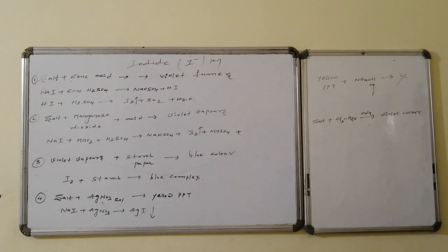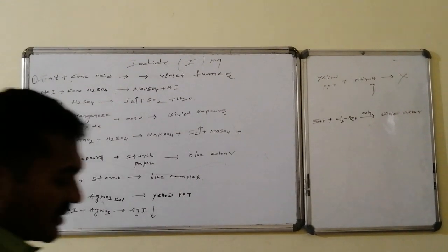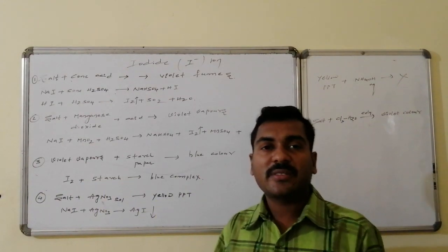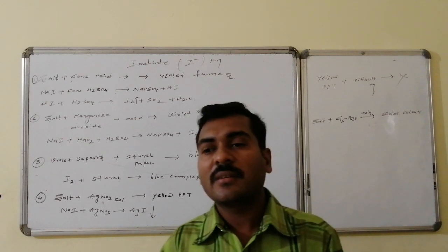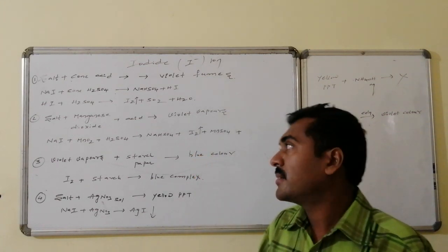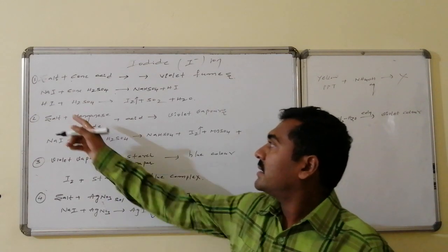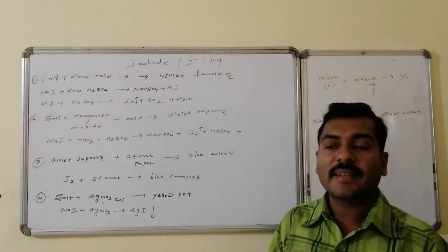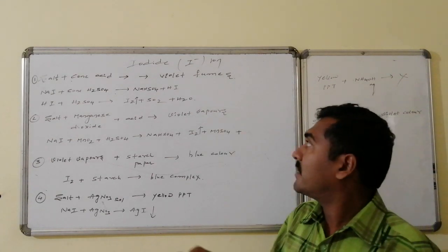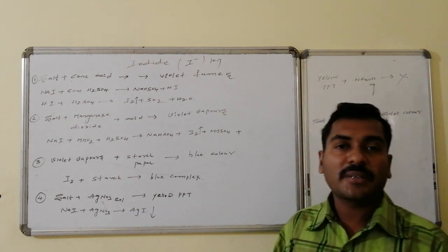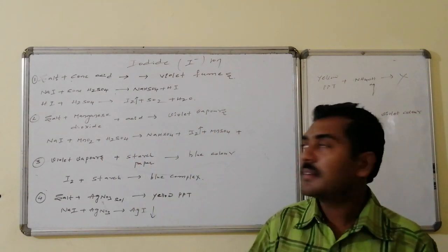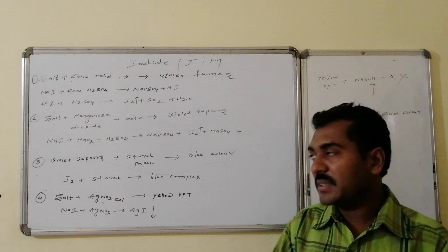The next is iodide. Salt plus concentrated acid like sulfuric acid leads to the formation of hydrogen iodide, and further it gives iodine, which is sublimable and violet in color. Salt followed by concentrated sulfuric acid first forms sodium bisulfate, followed by hydrogen iodide. Further on reaction it is converted to iodine, that is, an oxidation-reduction reaction, a redox reaction, takes place. Iodine has violet color vapors.